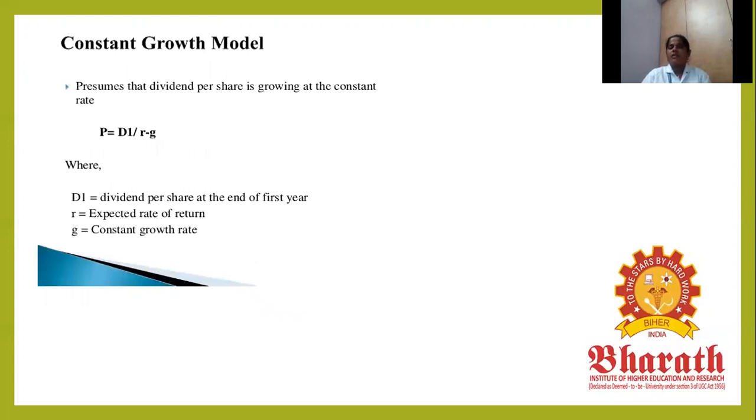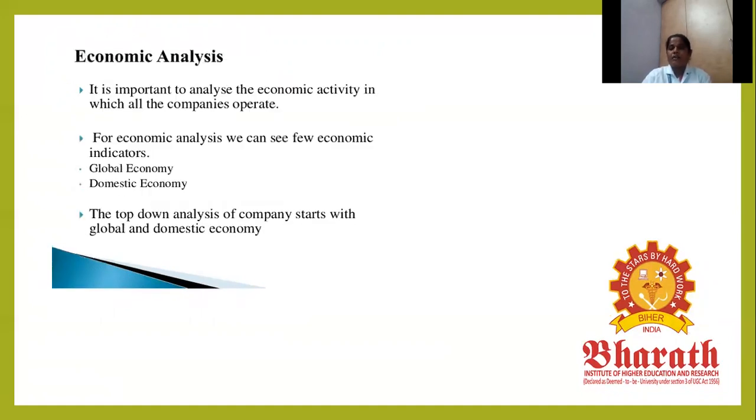Next is the constant growth model. It presumes that the dividend per share grows at a constant rate, constantly increasing, or sometimes constantly decreasing, over a particular period. To calculate it, P equals D1 divided by R minus g. D1 is the dividend per share at the end of the first year, R is the expected rate of return, and g is the constant growth rate. Whether the value is increasing or decreasing can be found from fundamental analysis.